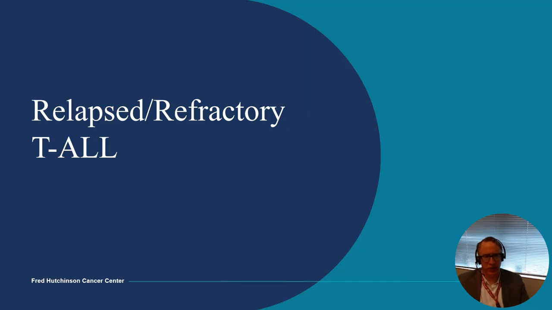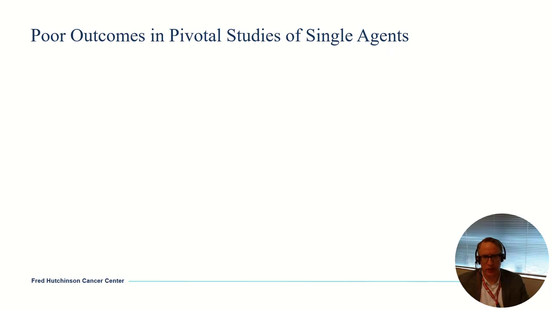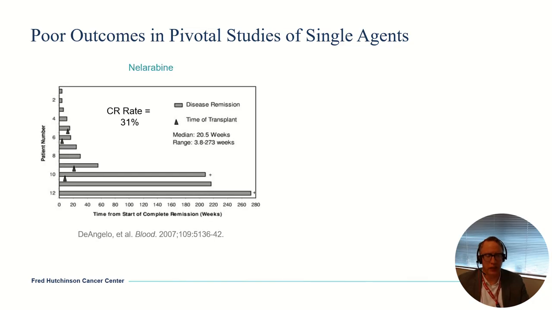Now for relapsed refractory T-cell ALL, this is a particularly challenging disease to treat. There have been efforts to identify new agents for this disease, and they have not gone very smoothly. This was the study that got nelarabine approved, but really the outcomes are quite poor. The CR rate's only 30%. Survival is quite poor. Most patients relapse within a year. You can see this is the time from start of complete remission in weeks, where remission is lost for almost everybody by 60 weeks, with only a few lucky folks surviving longer.